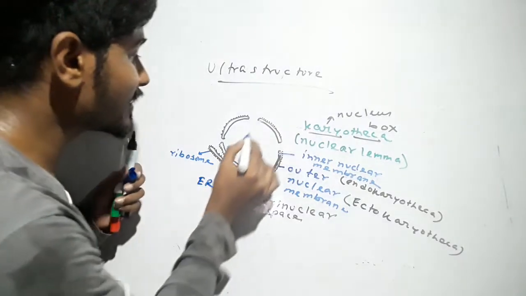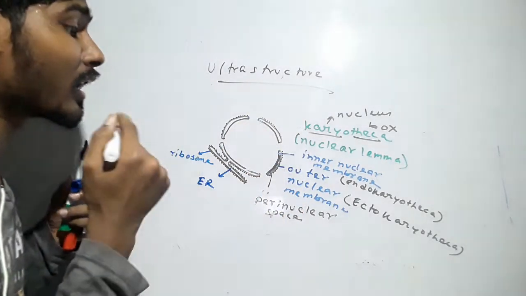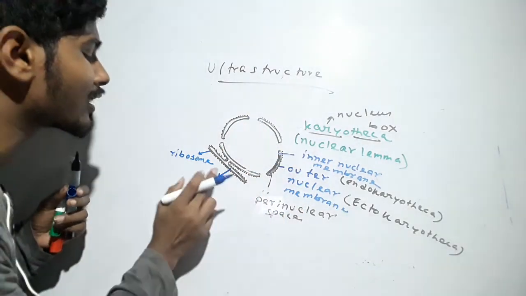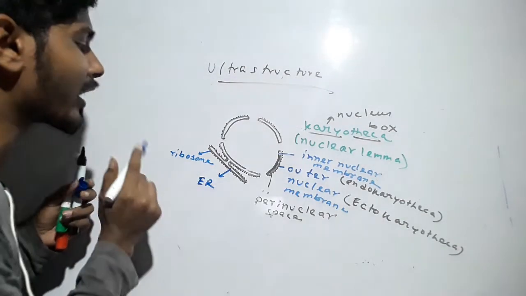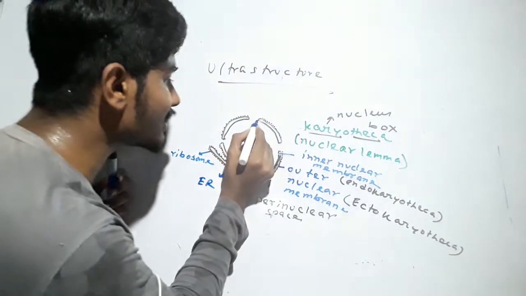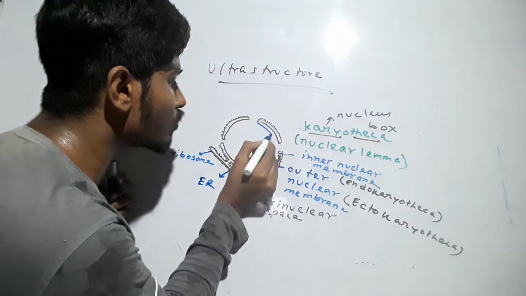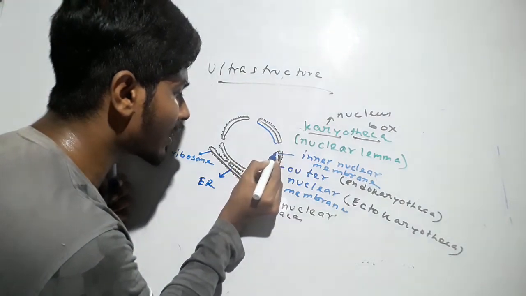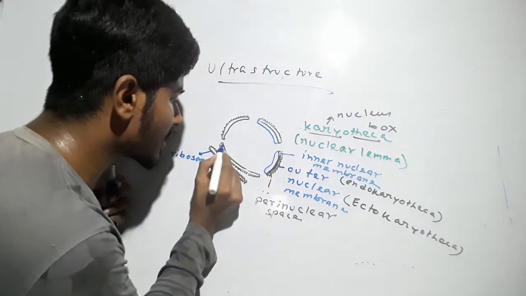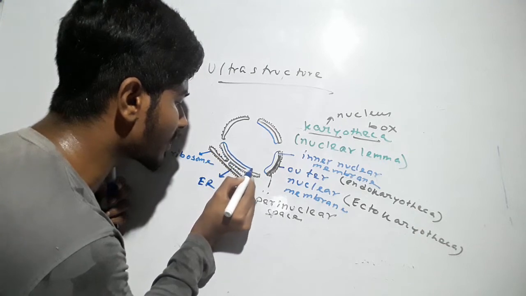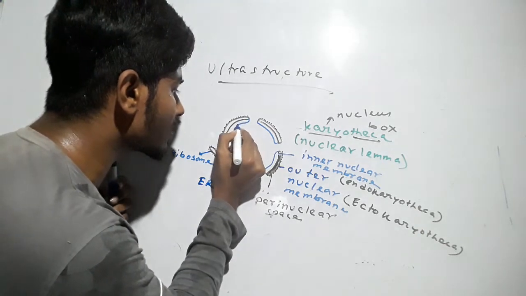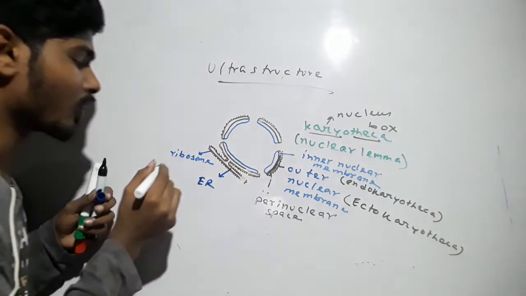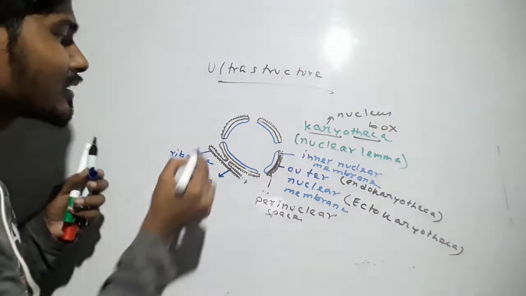Now you can see that the inner nuclear membrane or the endokaryotheca is not attached to the endoplasmic reticulum or the ribosome. Instead of this, it is attached to the nuclear lamina. You can see it's the nuclear lamina. Now what is this nuclear lamina?